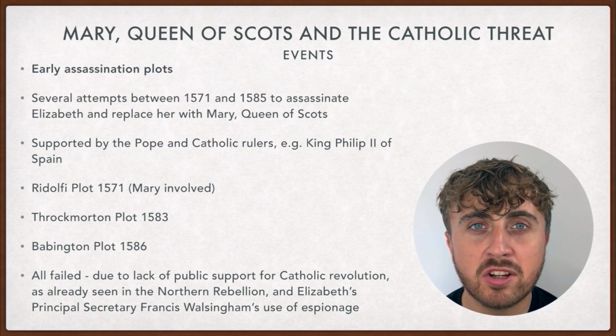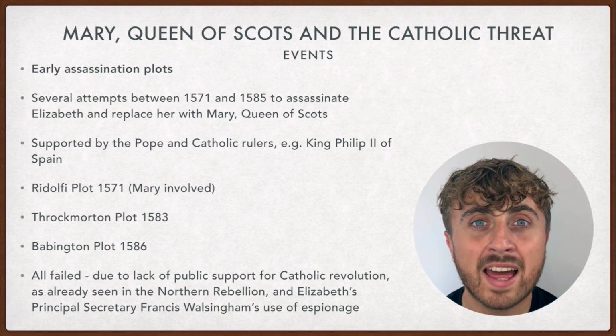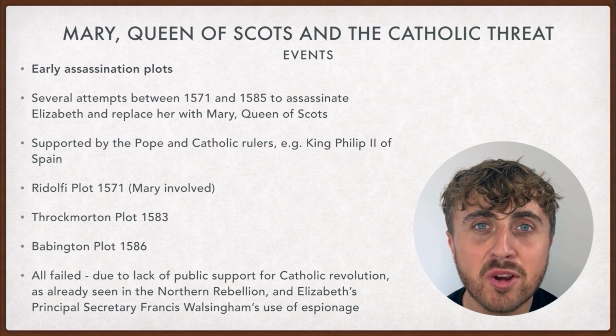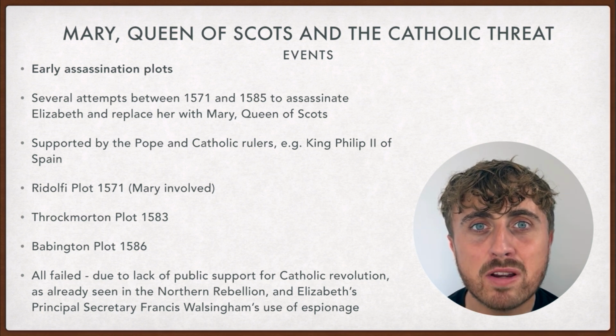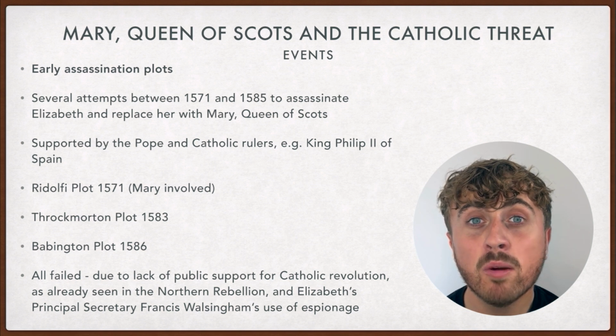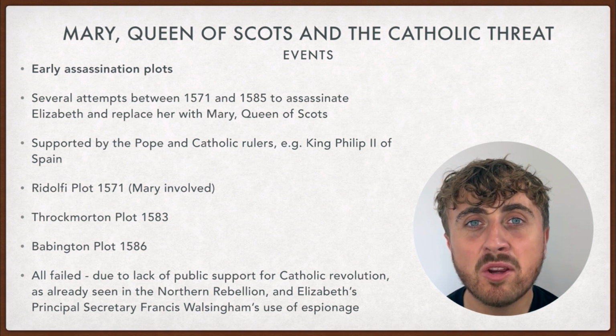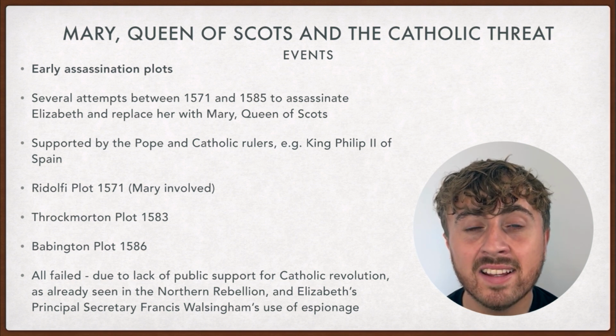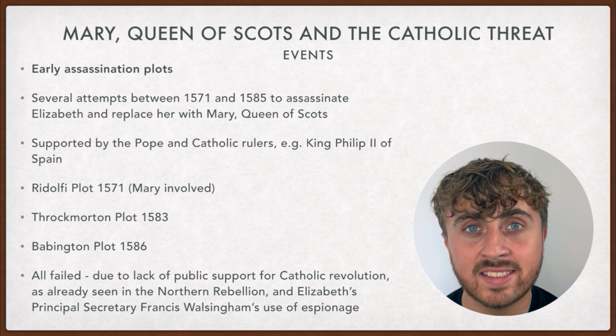This was partly due to a lack of public support for Catholic revolution, as shown in the Northern Rebellion. However, the role of Elizabeth's principal secretary, Francis Walsingham, was also crucial, as he used espionage or spying to detect and prevent assassination plots.